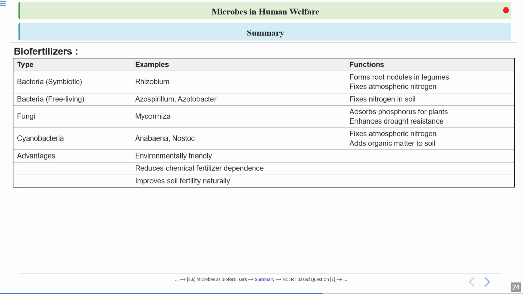Now, cyanobacteria can also fix atmospheric nitrogen, and they also add organic matter to the soil, thus enhancing the soil fertility. So these biofertilizers also reduce chemical fertilizer dependence, and they are eco-friendly as well.